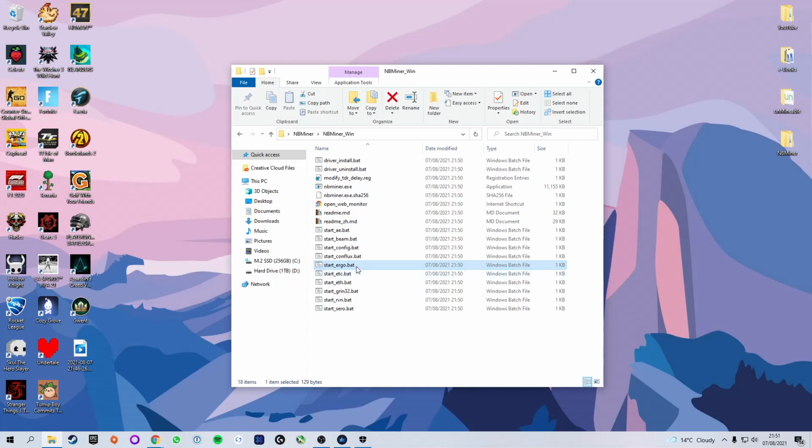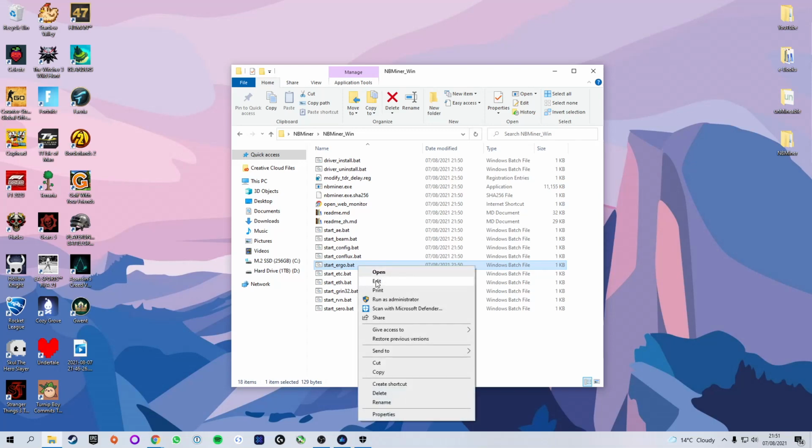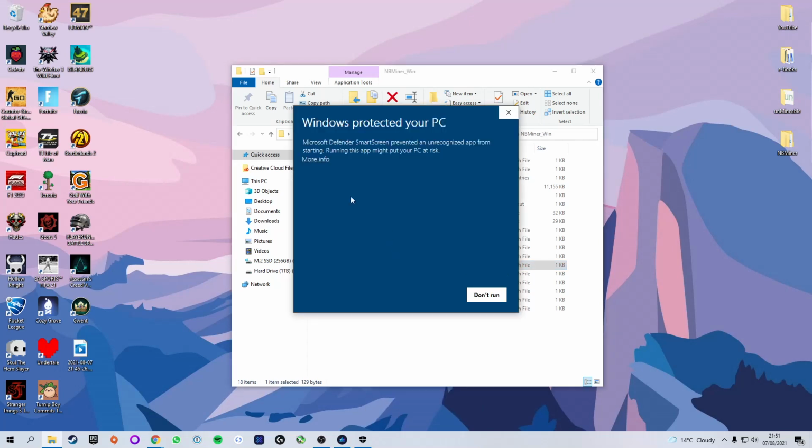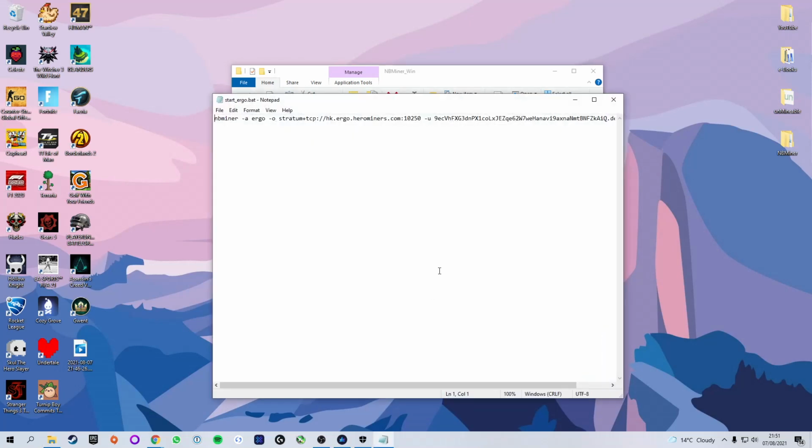But the first thing we're going to have to do before we start mining is configure this file so that we get the profit. So we're going to click on it, right click and select edit. On Windows, you are going to have to click more info and run anyway, and it will open it up in a notepad. So I'm going to take you through quickly what is being written here.